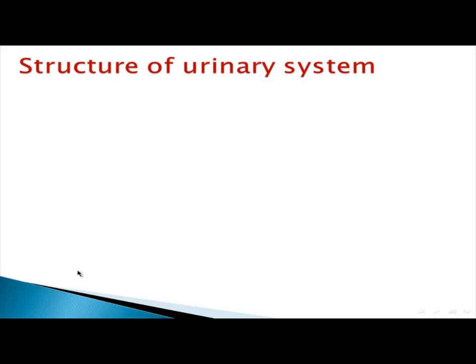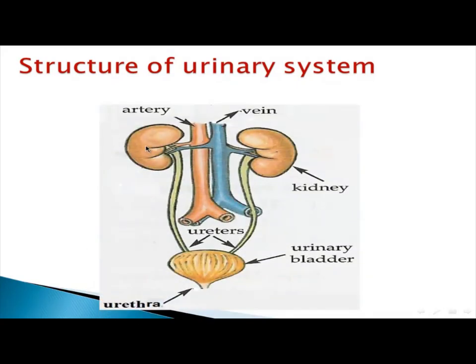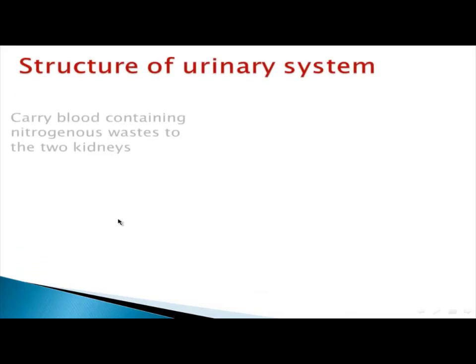What's the structure of the urinary system? The urinary system consists mainly of two kidneys, two ureters, the urinary bladder and the urethra. Let's check the function of each one of them and where it exists.